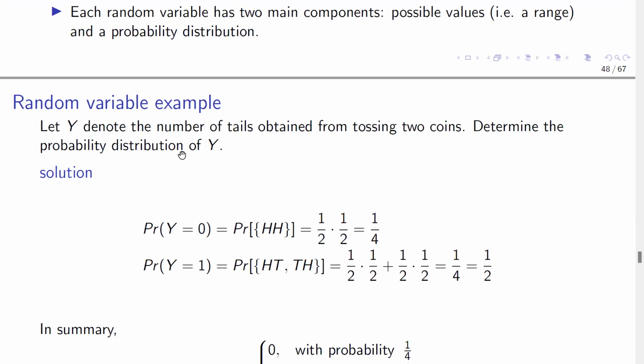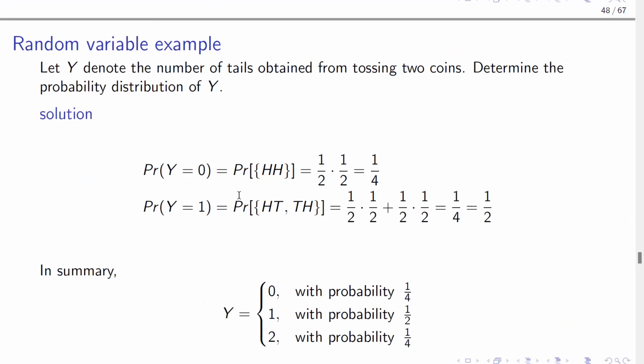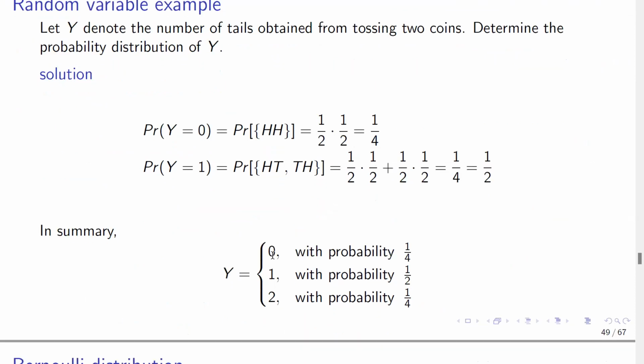Another example is let Y denote the number of tails obtained from tossing 2 coins. So first of all, realize that if you toss 2 coins together, you may get no tail, or you may get 1 tail, or you may get 2 tails.